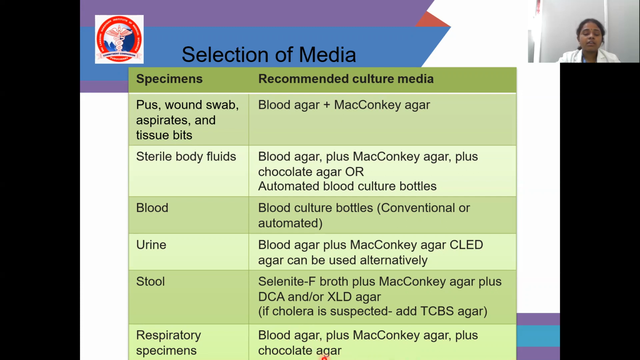For chocolate agar, the base is also nutrient agar. We are heating it to 70 degrees Celsius. Same thing, we are adding 5 to 10% sheep blood at 70°C, and that turns into chocolate agar.